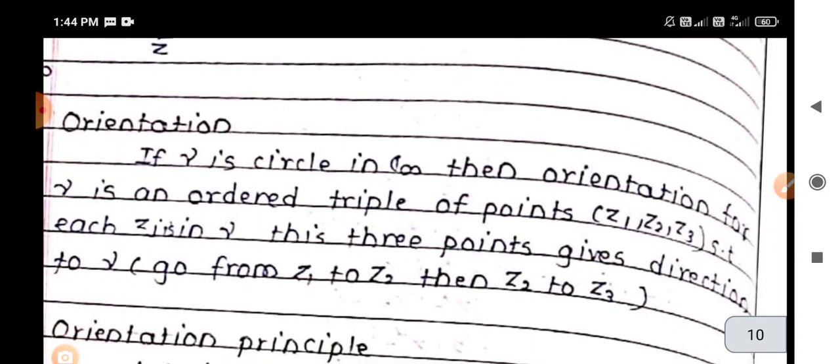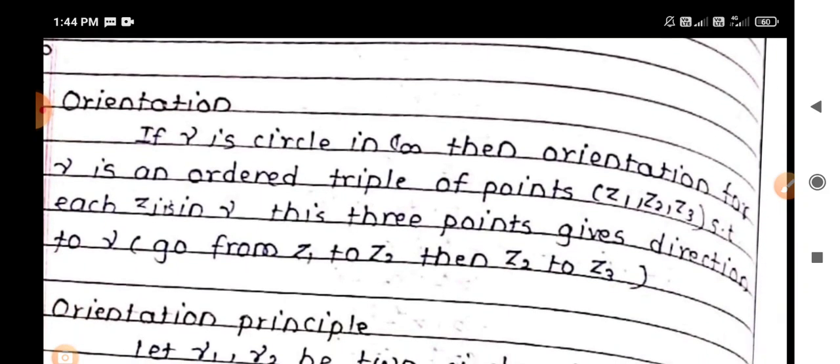Now the last definition, that is orientation. If gamma is a circle in C infinity, then the orientation for gamma is an ordered triple of points Z1, Z2, Z3 in gamma, taking the 3 points in a direction along gamma. That direction can be defined as Z1 goes to Z2, Z2 goes to Z3 and so on.